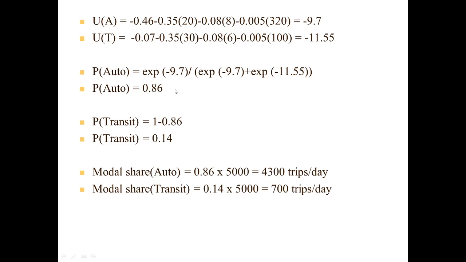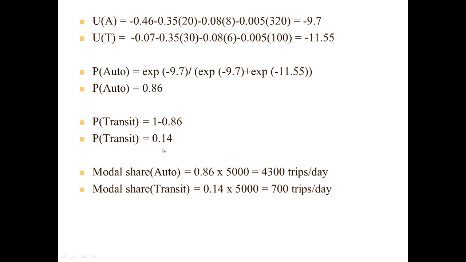And using the equation of the multinomial logit model, we will calculate the probability of usage of the auto mode. So from this equation, we will put the values of utility in the form of e raised to the power minus 9.7 divided by e raised to the power minus 9.7 plus e raised to the power minus 11.55. So this probability comes out to be 0.86, and the probability of transit is 1 minus 0.86, since we have only two choices. So the probability of usage of transit will be 1 minus the probability of using auto, and this will be 0.14.